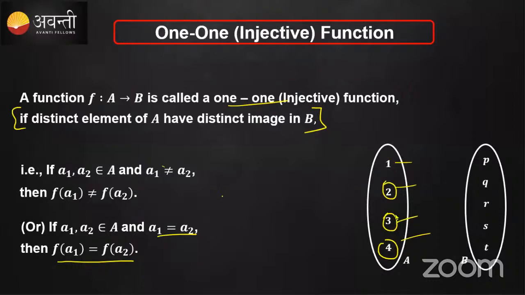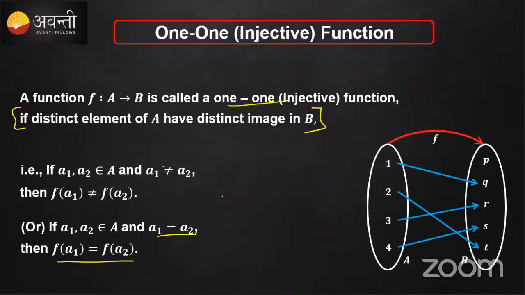Let's say 1 is mapping to Q, 2 is mapping to T, 3 is mapping to R, and 4 is mapped to S. Now if you observe, there is nothing like 1 to Q and 2 to Q. All the images that we got, Q, R, S, and T, are unique, coming from the distinct elements 1, 2, 3, and 4. Such types are called one-one functions.